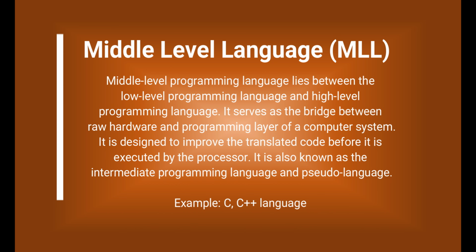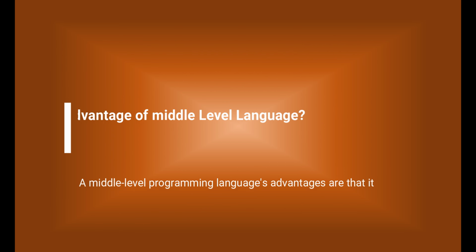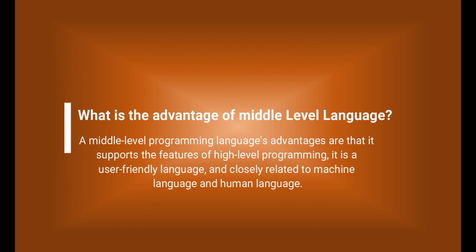It is also known as the intermediate programming language and pseudo-language. Example: C, C++ language. What is the advantage of middle-level language? A middle-level programming language's advantages are that it supports the features of high-level programming, it is a user-friendly language, and closely related to machine language and human language.